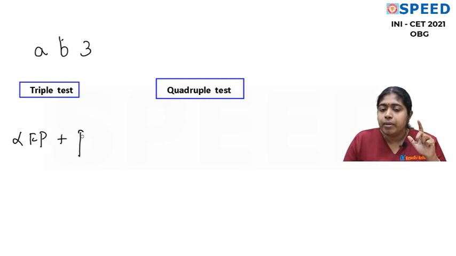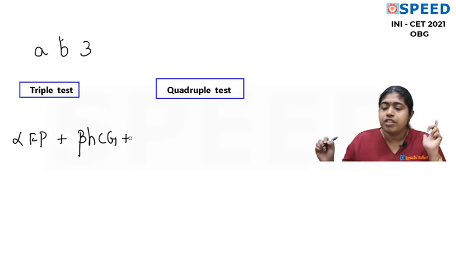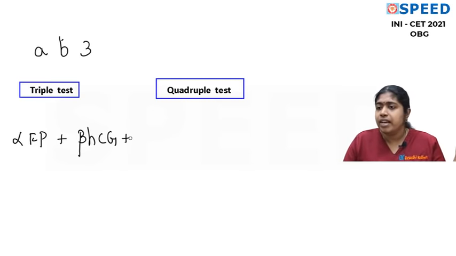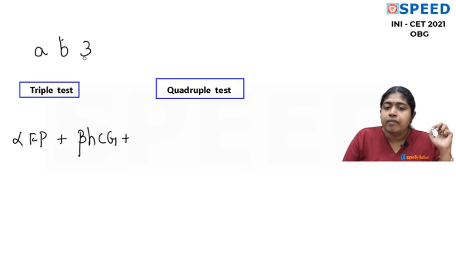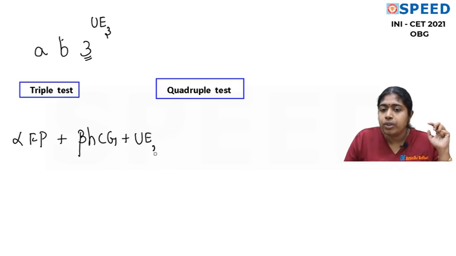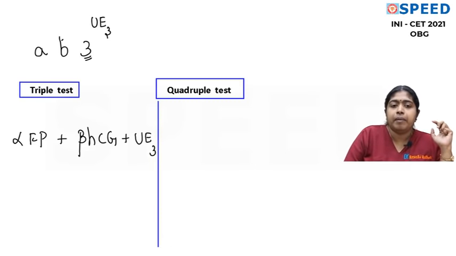For B, you are going to write beta HCG. Of course, you are going to use only that beta HCG which is specific, right? We are not going to talk about alpha HCG in any of our diagnostic tests because it has similarity to FSH, LH and TSH, you know that. And for the 3, we are talking about unconjugated estriol, UE3. So we'll make a line here.